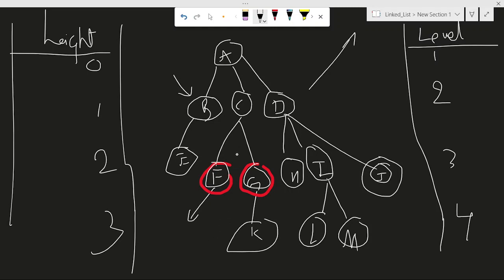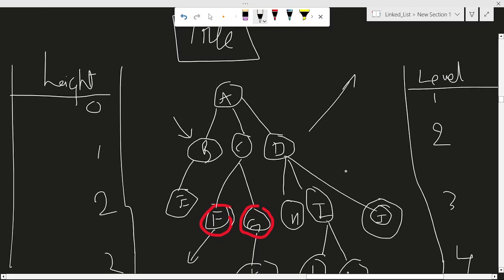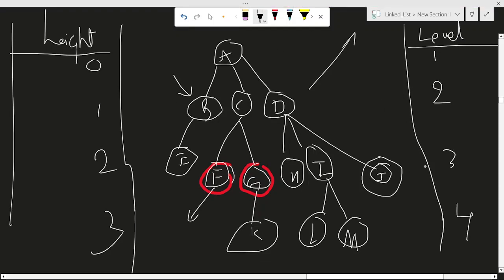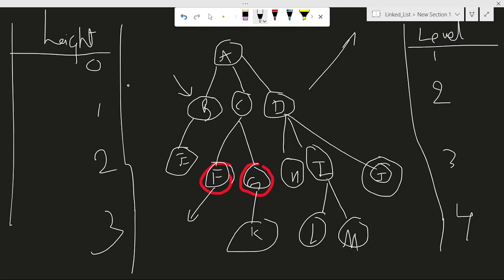Again, leaf node, another definition. The node which has degree 0 is called a leaf node. You can also call it a terminal node or an external node. All these names you can use. Now let us see level. Level means normal level, what I said. This is the first level, second level, third level. So what is height? How do you define height?